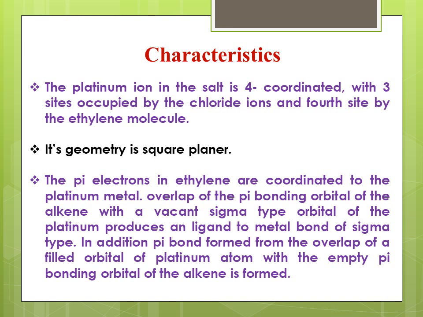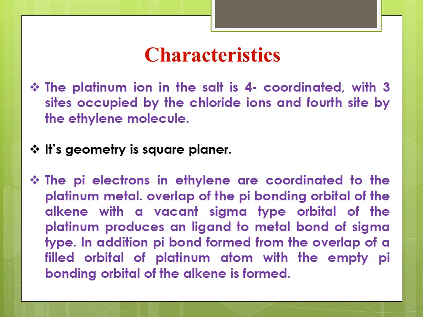In addition to that, a pi bond is formed from the overlap of a filled orbital of platinum atom with the empty pi antibonding orbital of the alkene. Now you can see here two types of bonds are formed, sigma and pi. So how is the sigma bond formed? When electrons are transferred from ethylene to metal, then the sigma bond is formed.